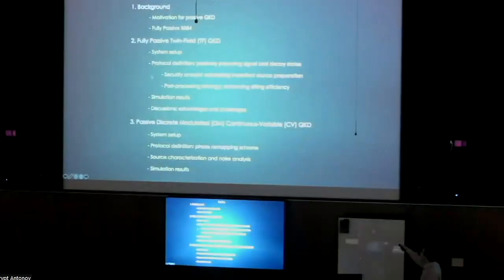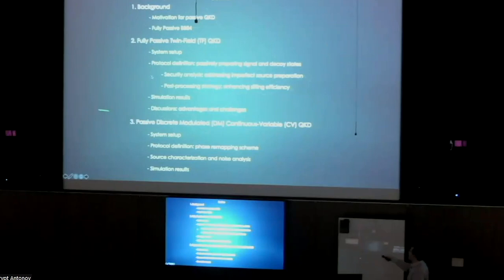As an outline, I'm going to first introduce the background, the motivation: why do we want passive QKD to begin with? Then I'm going to introduce our previous work on fully passive BB84, which we were also very honored to present at QCrypt last year. I'm going to then introduce the first section, which is fully passive TF QKD, including the system setup, the protocol definition, the actual caveats, including the imperfect source preparation and sifting efficiency, and how we address those, and finally the simulation results and some discussions on the advantages and challenges.